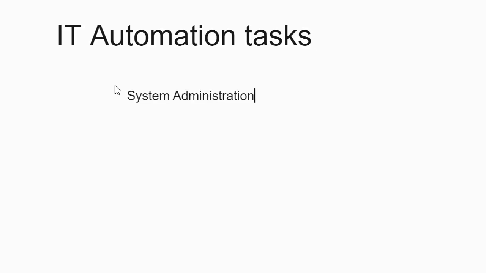First is system administration. System administration automation includes system monitoring, configuration management, and deploy automation. In Golang, we can write scripts or utilities to manage the servers here. We can monitor the system metrics and we can automate the backup plans. Apart from this, we can perform routine maintenance tasks under system administration as well.